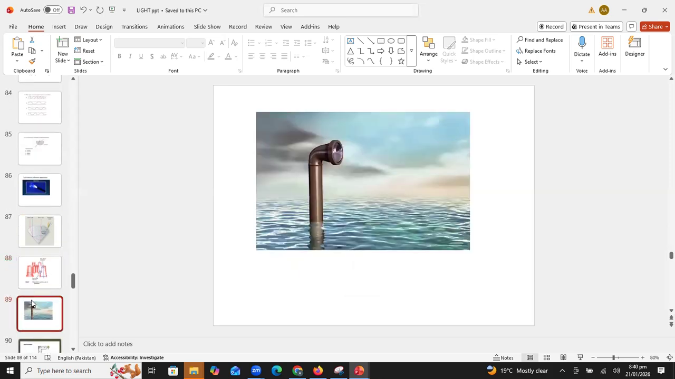What is the name of this instrument, students? Nobody is going to tell me. It is a periscope. A periscope is an instrument which is used to see those objects which are at a certain height. Exactly, Inaya, it is a periscope. So the periscope also works on the phenomenon of total internal reflection.